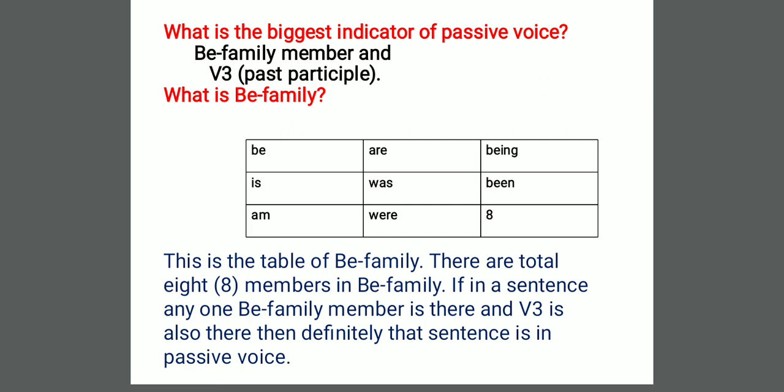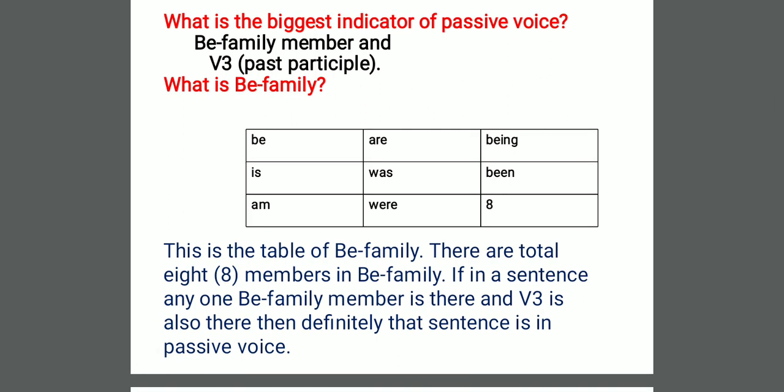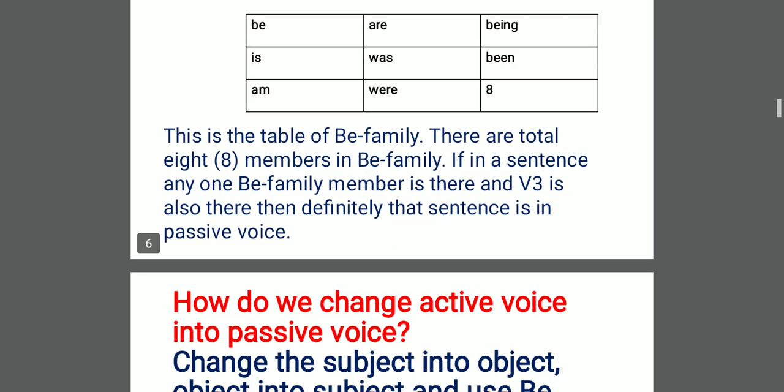If these two are available in a sentence together, a single one is no guarantee. But if both are there, then definitely that sentence will be in passive voice. Out of these 8, any one plus the verb's third form. If these two are available, it is guaranteed that that sentence will be in passive voice.